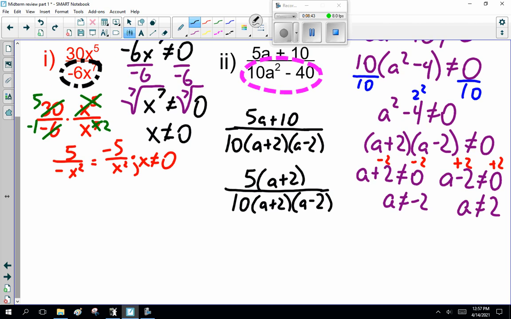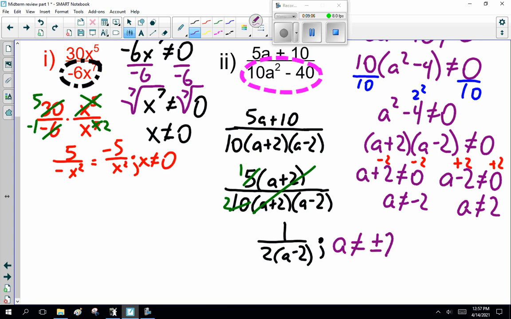And now what cancels out? a plus 2 cancels out. And 10 and 5, dividing top and bottom by 5, that becomes 1 and 2. So we're down to 1 over 2 times a minus 2. And don't forget, a cannot equal plus or minus 2. And I'll write it like that just because I'm lazy. And because I can.